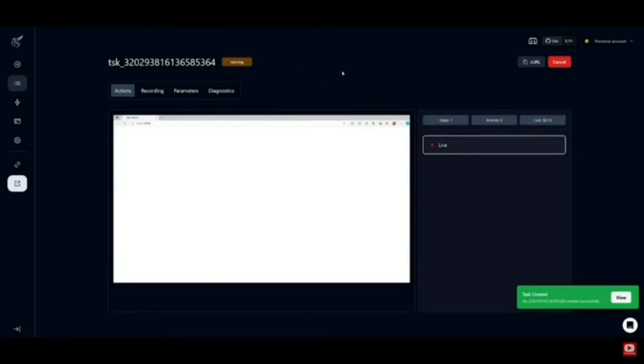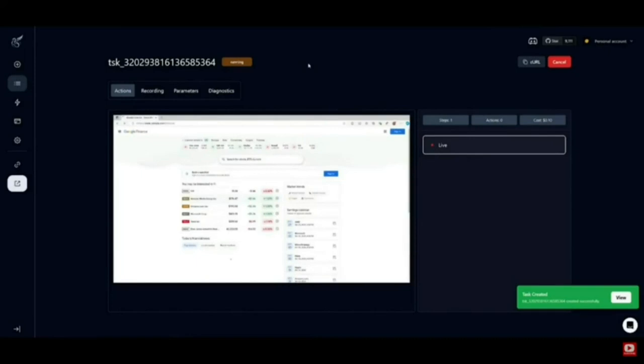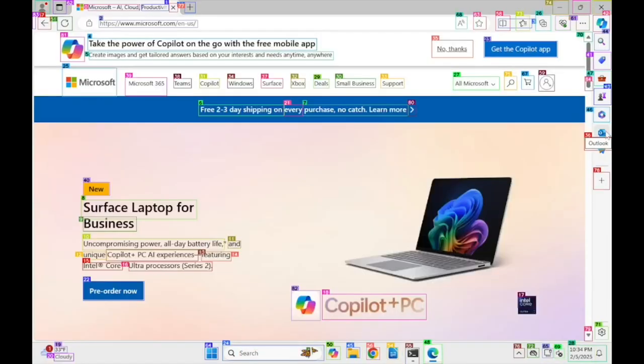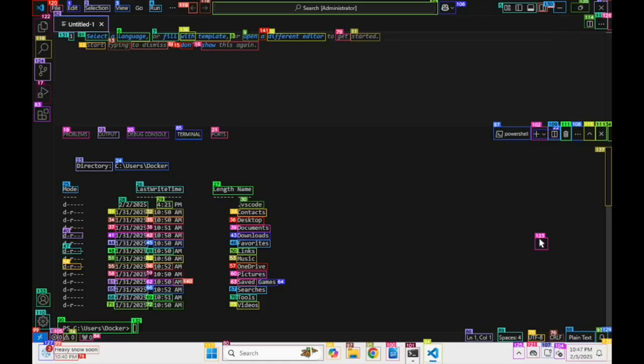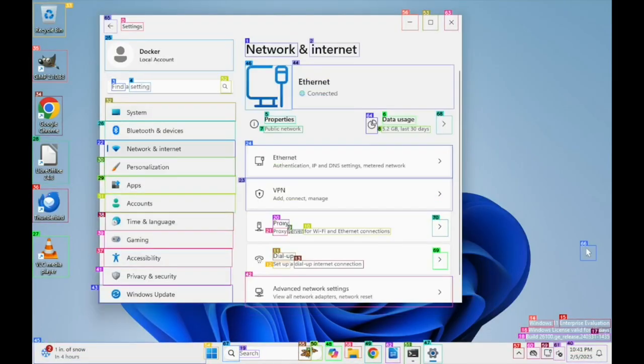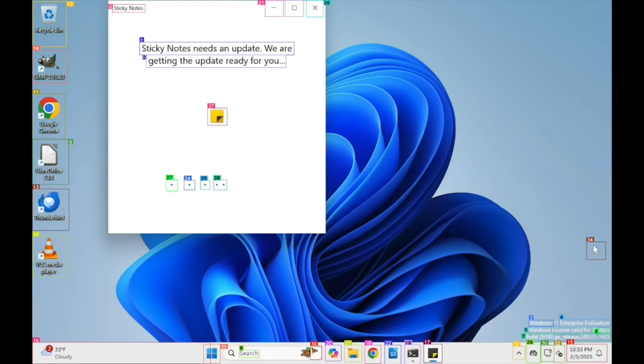And this progress eventually led to a new generation of these web and screen interacting agents that we are seeing. One of the biggest ones that we are seeing right now is Manus, and we're going to talk about that. Another open source version has just been released from Microsoft, and that is called OmniParser 2. OmniParser version 2 is completely open source. It offers an intuitive visual approach to automation. While AutoGPT was mostly drag and drop and didn't have the vision capability, OmniParser has this fine-grained capability of interacting with the screen, and it not only interacts with the browser, it interacts with everything that it sees on the screen, and we're going to talk about that in more detail.